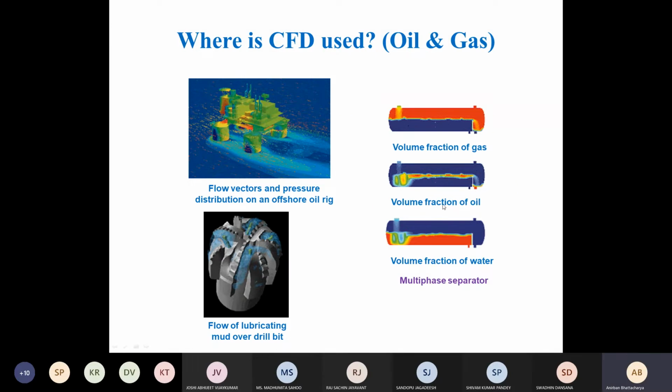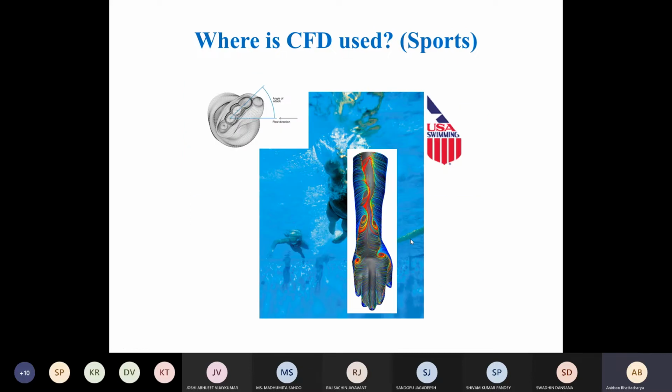Very important area nowadays, lot of recruitment also occurs, is oil and gas. Okay, so petroleum industry. There are again various applications. For example, removing impurities from the petroleum products, then drilling in offshore rigs, things like that. Then transfer of petroleum products from one area to another area using pipelines. Again, there were some interesting projects which came to us, to Dr. Dutt, regarding blockages in pipelines due to long time use of flow of petroleum products. So a lot of interesting work can be done in this area.